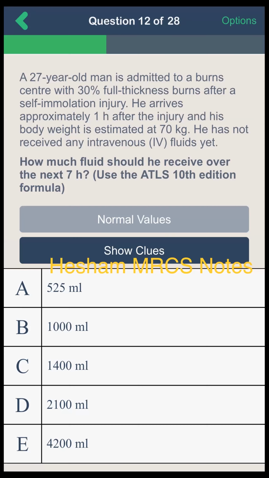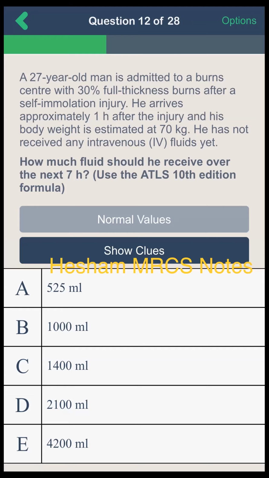A 27-year-old man is admitted to a burn center with 30% full thickness burns after a self-immolation injury. He arrives approximately 1 hour after the injury and his body weight is estimated at 70 kg. He has not received any IV fluid yet. How much fluid should he receive over the next 7 hours? Use the ATLS 10th edition formula.